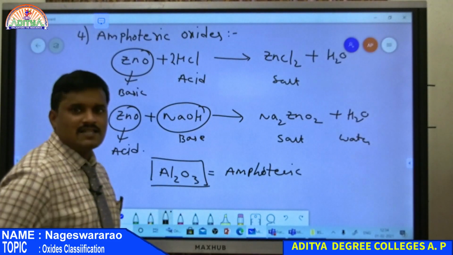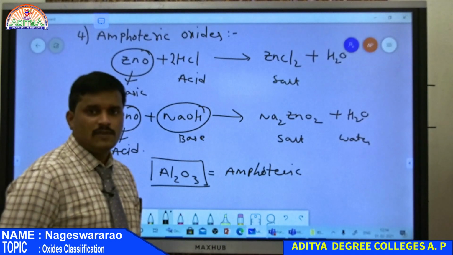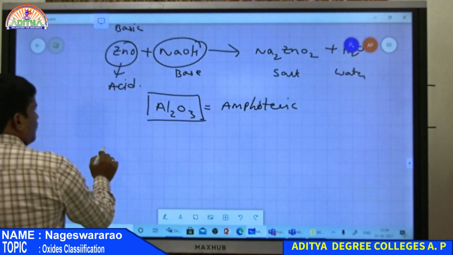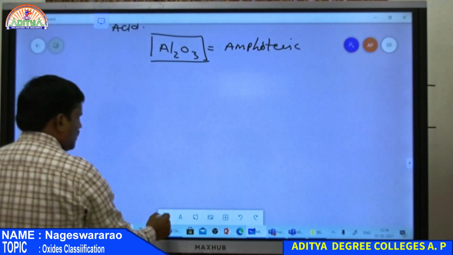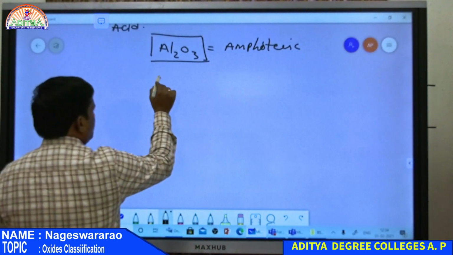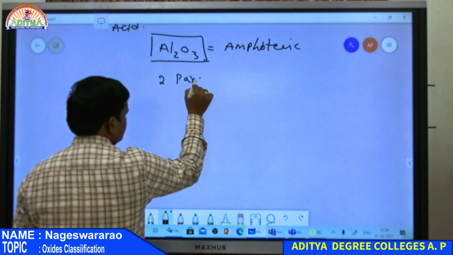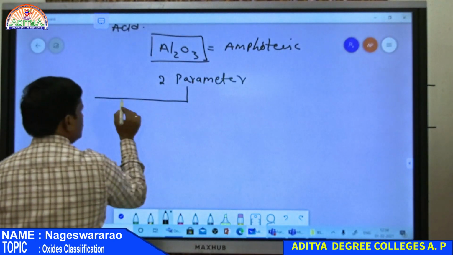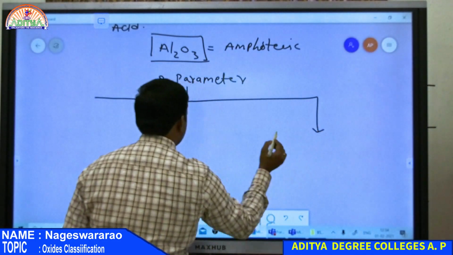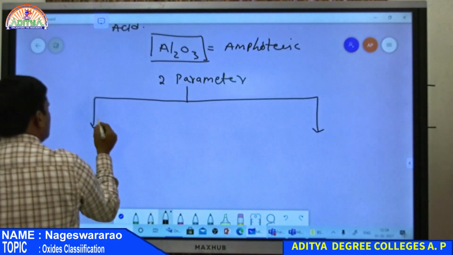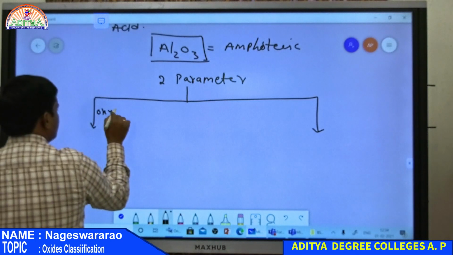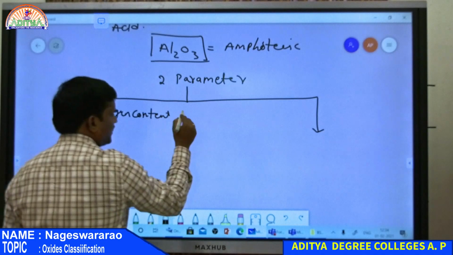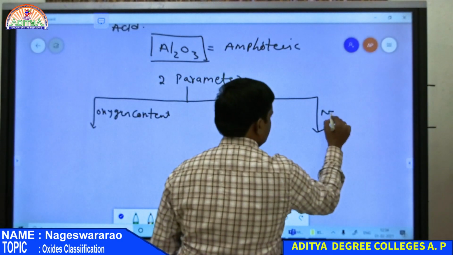So this is the classification of oxides basing on nature. So totally, oxides are classified by 2 parameters. The first one is basing on oxygen content, and the second parameter is nature.